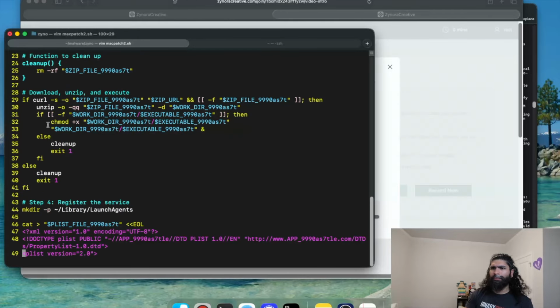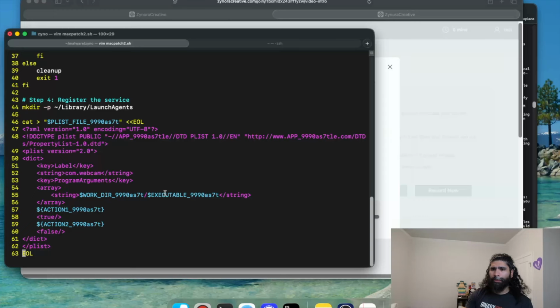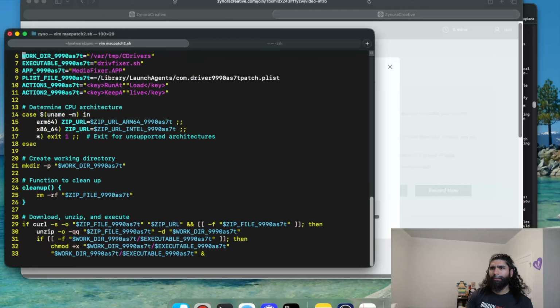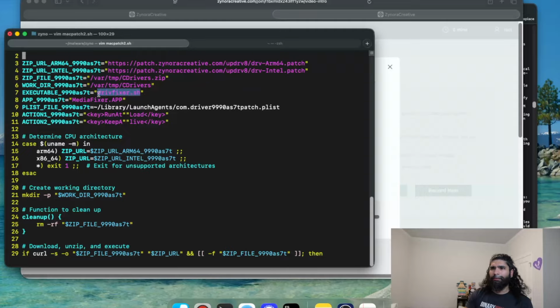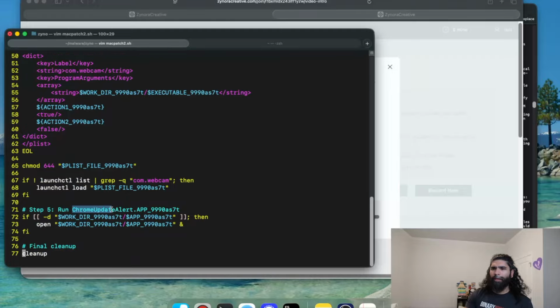Okay, which again just sets it up. And then we actually set up persistence, register this service, and this ends up being an executable. Here we can see that variable here for the executable. If we go up, that executable is referencing this file, drivefixer.sh, which we'll look at really quickly. This will then be the plist path that will be used for the persistence, and then it runs this Chrome update alert, which is funny.